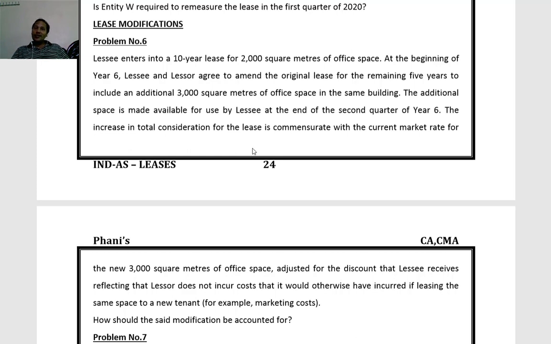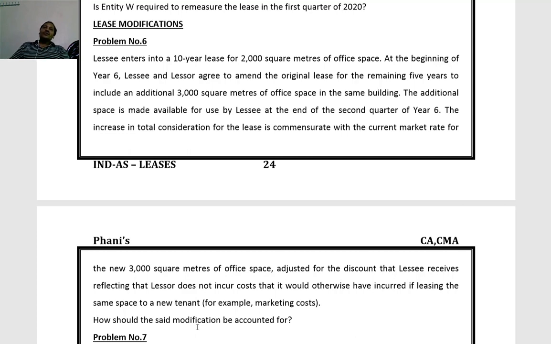How should the said modification be accounted for?